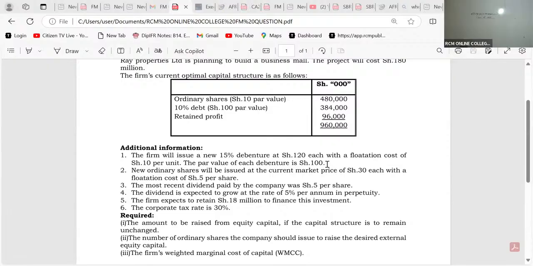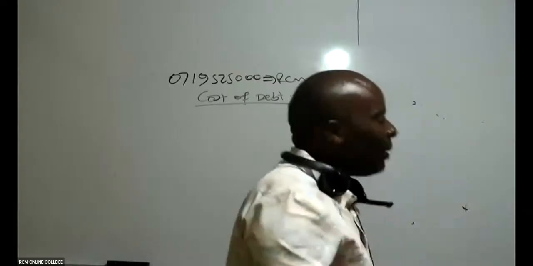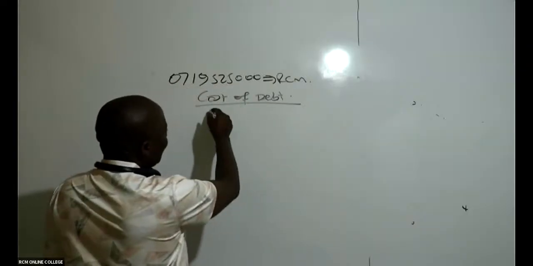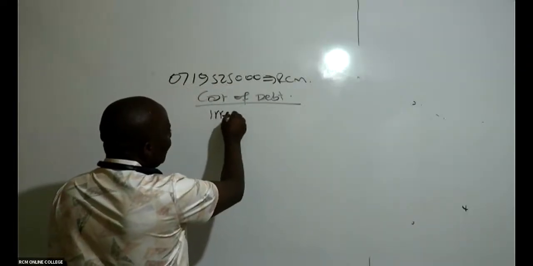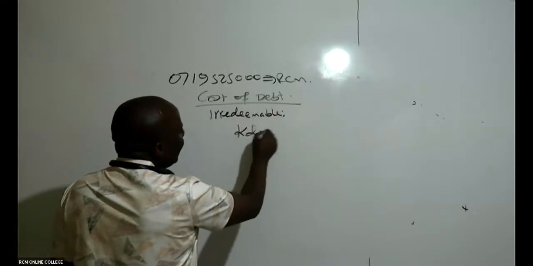If it was a redeemable debt, then I would have seen the period of redemption. I would have seen that this should be redeemed after, say, 10 years. So this is irredeemable, and if it is irredeemable, then this is an examiner who is wishing you success, because my KD is very easy.